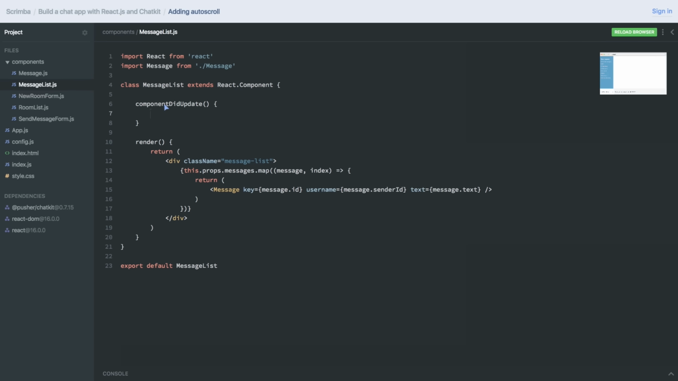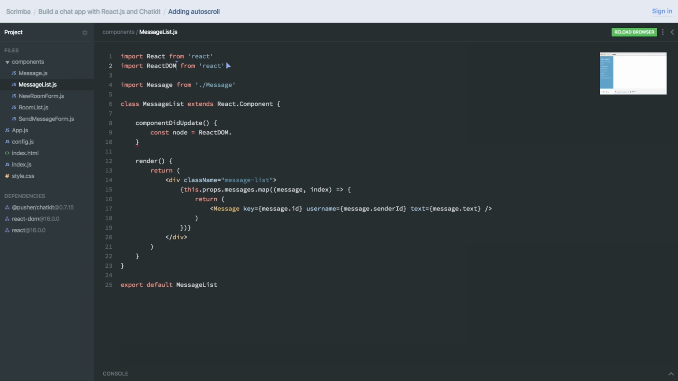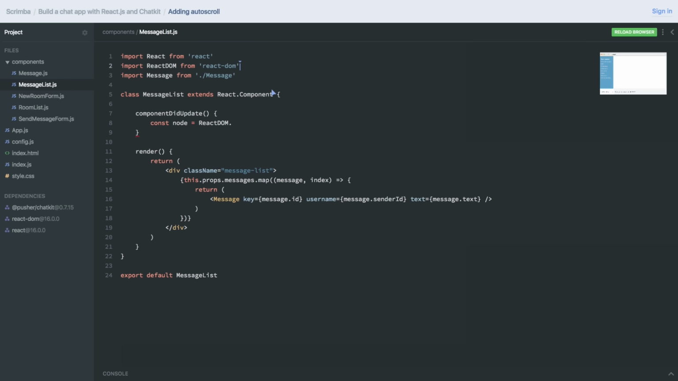Now, this is yet another of the lifecycle methods in React, and it's called directly after a component has been updated. So this is a nice time for scrolling down if we want to do that. And first, we need to grab hold of the MessageList component itself, the DOM node basically. So we'll do const node, and we'll use a method of the ReactDOM library, and we need to import that. ReactDOM from react-dom, like that. We'll do findDOMNode and pass in this.